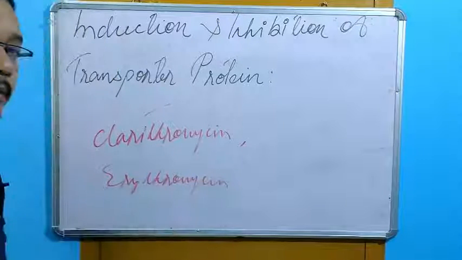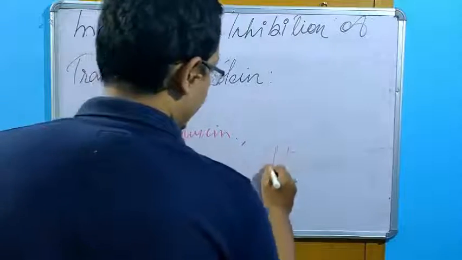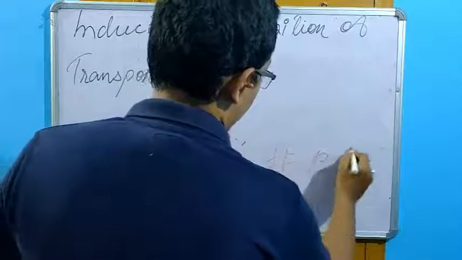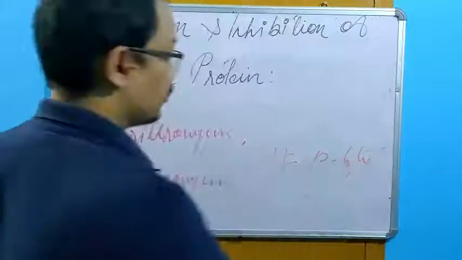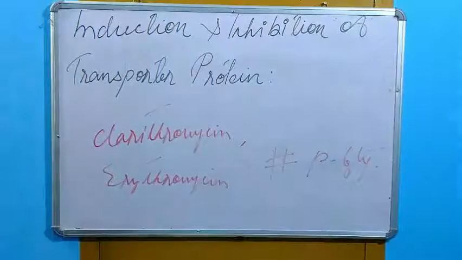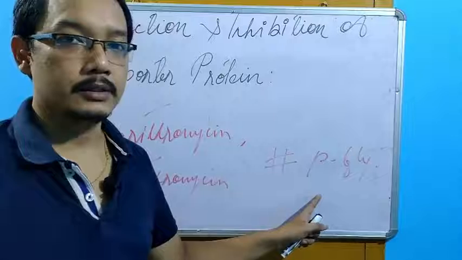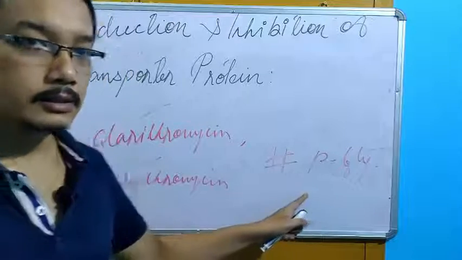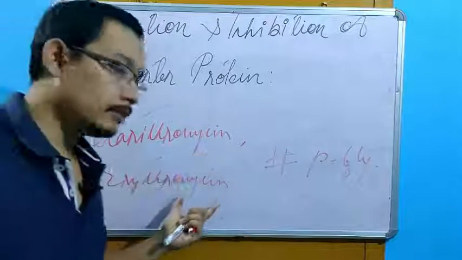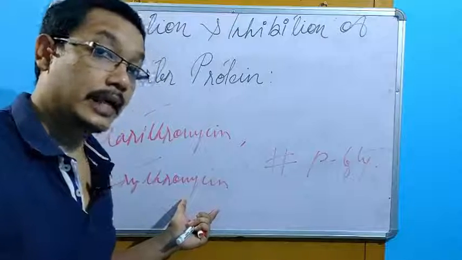What are these? Antibiotics which can inhibit the P-glycoprotein. Okay? That means clarithromycin and erythromycin are precipitant drugs.